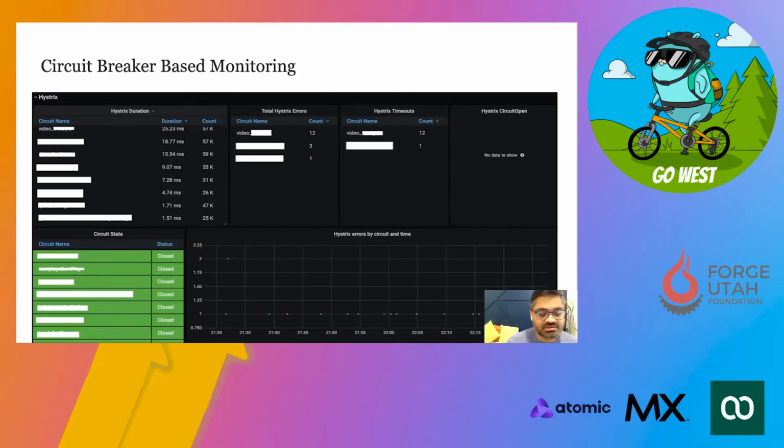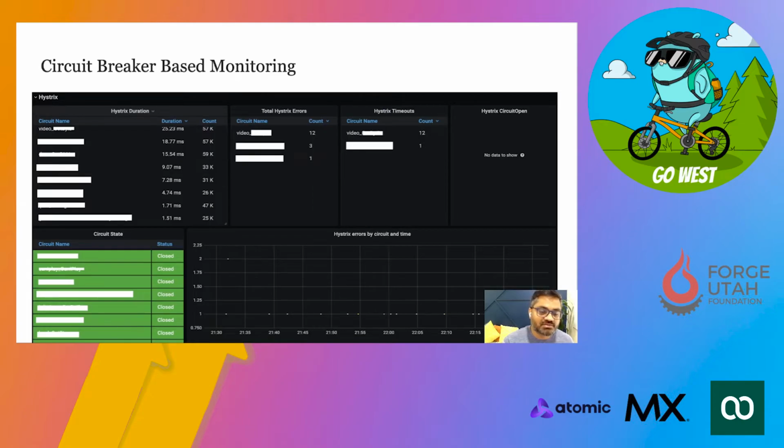And this is how, once we had that as part of the same implementation, we were able to implement our monitoring dashboards also, which were based on Grafana. This is how our overall circuit breaker based monitoring dashboard looked like. You can see that after that we were able to track what the duration of various calls we were sending out was, right?